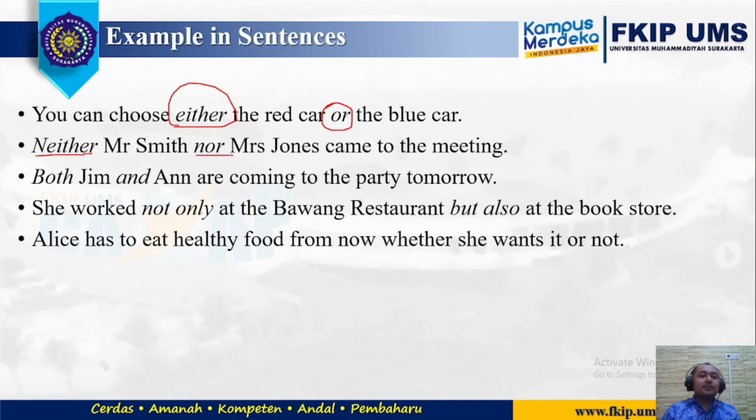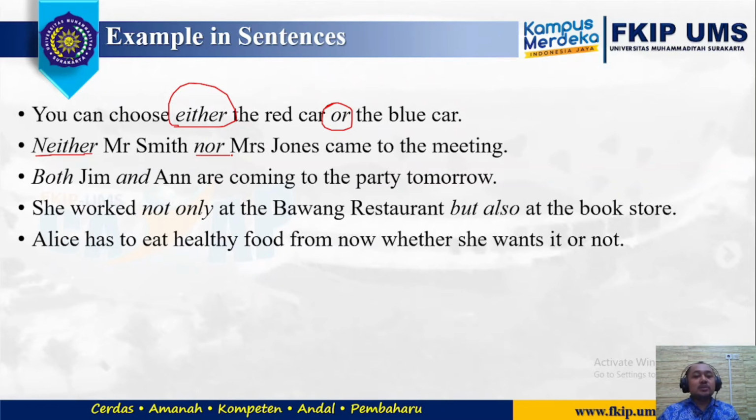And the next one, both. When we are using both, of course, it will be continued by and. Both Jim and Anne are coming to the party tomorrow. Both Mr. Harry and Mr. Titis work in Universitas Muhammadiyah Surakarta. And then not only... but also.